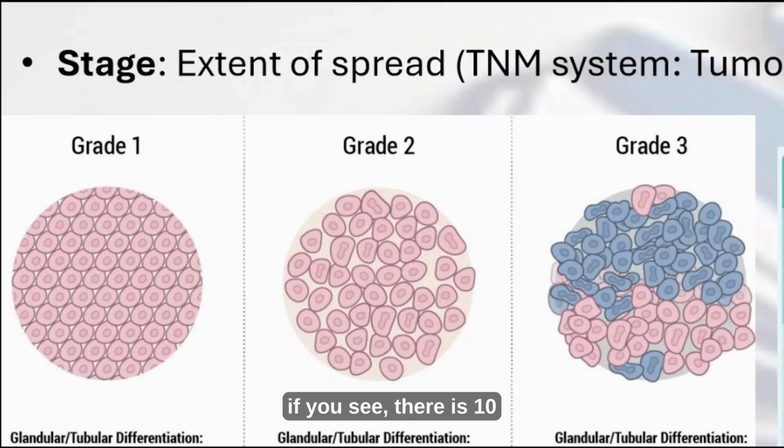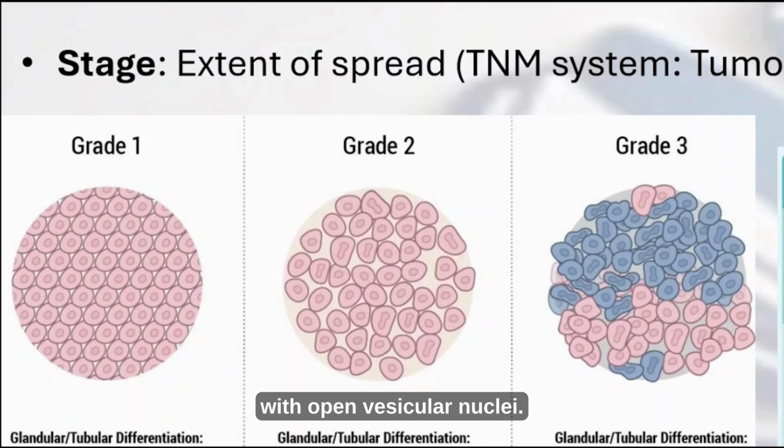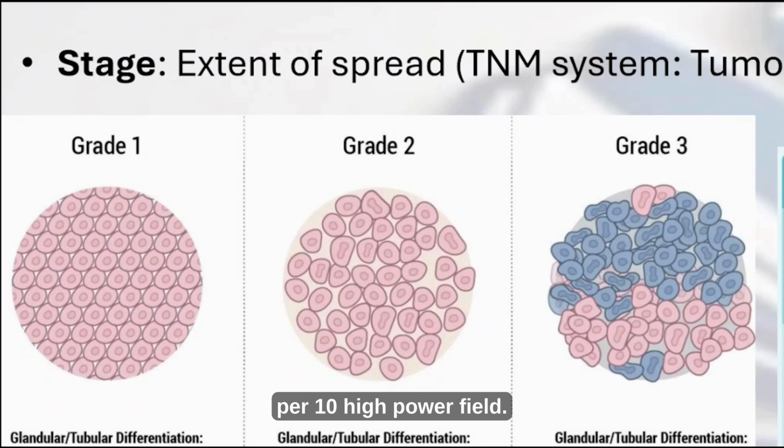Coming to grade 2, 10 to 75% of the tumor forms glands and the cells show a few changes. Nuclear pleomorphism is more here. Cells are larger than normal with open vesicular nuclei, visible nucleoli, and moderate variability in size and shape. The mitotic count also increases in grade 2, becoming 8 to 15 mitoses per 10 high power fields.